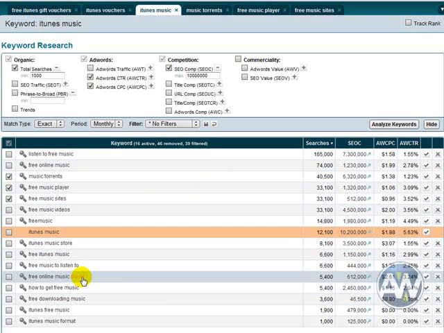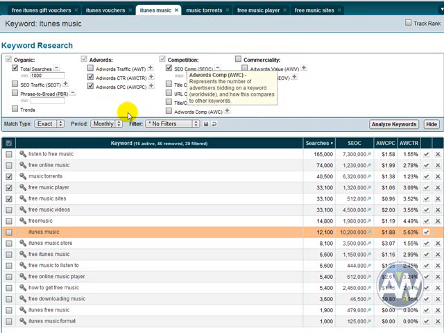Again, I'm not offering a free music player, so as great as it would be to target that keyword, in the long run I'm just going to get a really poor click-through rate. Not a poor click-through rate, I'm going to get a really poor conversion. So I'm going to freeze this video here now, and then in the next video we're going to look at music torrents as another example. But I think you get the idea as to why filtering it out yourself manually is a lot better than using the golden rules or any other preset filters.